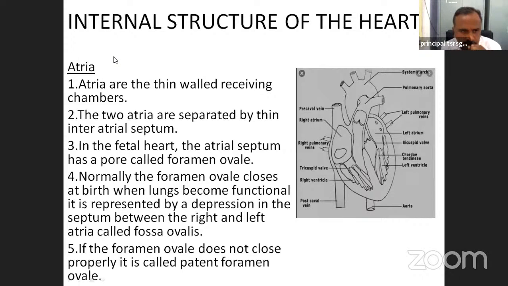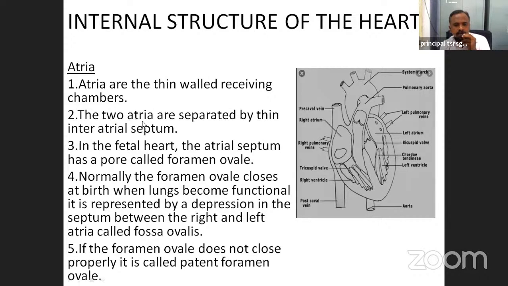First, the human heart is a 4 chambered heart, with 2 atria and 2 ventricles. First of all, the atria. Atria are the thin-walled receiving chambers. This is the right atrium. This is the left atrium. Both atria have thin walls. These 2 chambers are the blood receiving chambers.